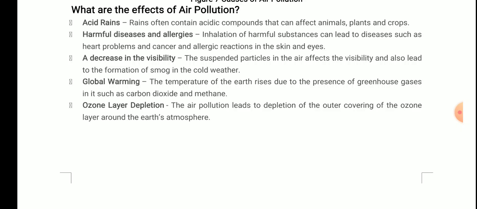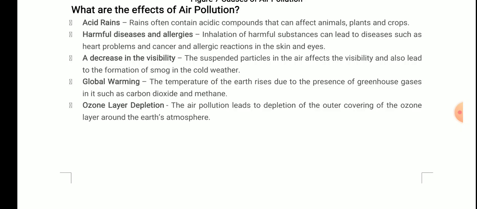Third effect of air pollution is a decrease in the visibility. Okay, the suspended particles in the air affect the visibility and also lead to the formation of smog in the cold weather. Next one, global warming. The temperature of the earth rises due to the presence of greenhouse gases in it, such as carbon dioxide and methane. Okay, this is also the effect of air pollution.